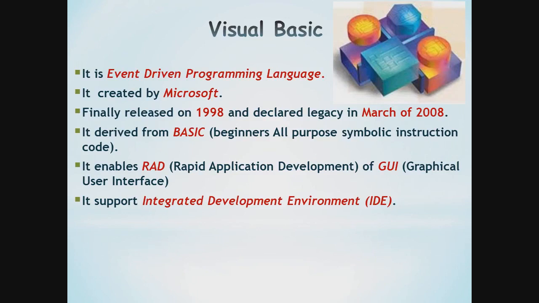VB enables the rapid application development of GUI applications. GUI means graphical user interface, and rapid application development is the process of rapidly creating an application without extensive pre-planning. Then event-driven programming.